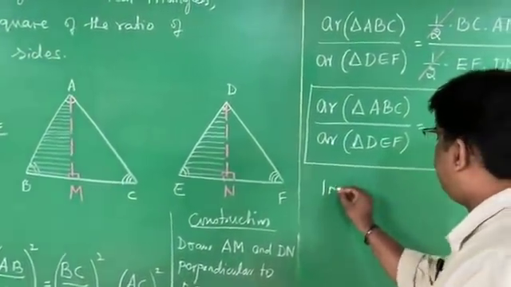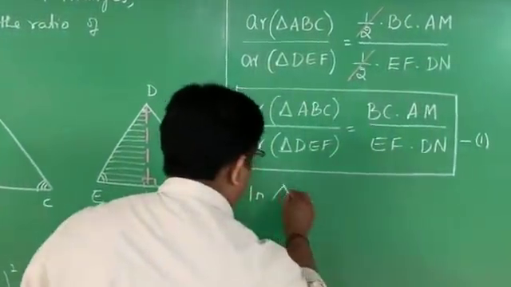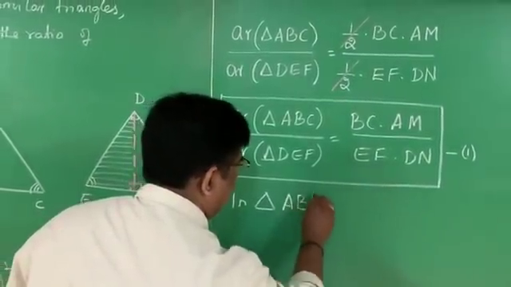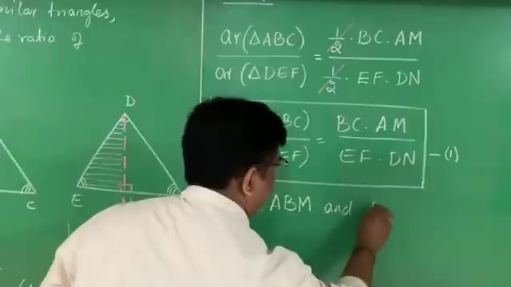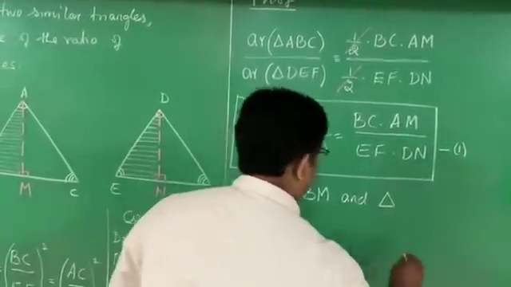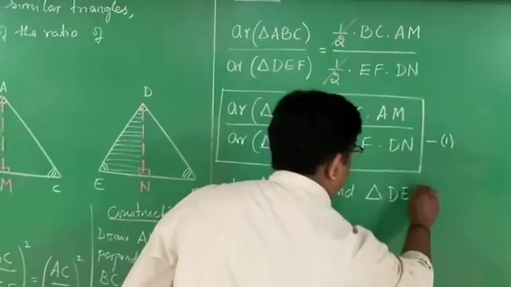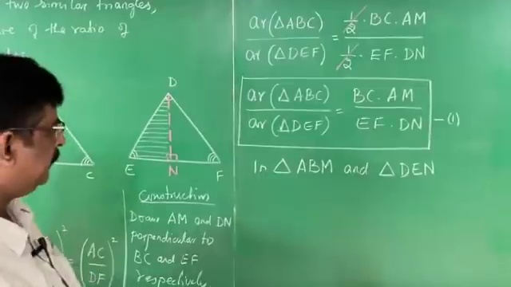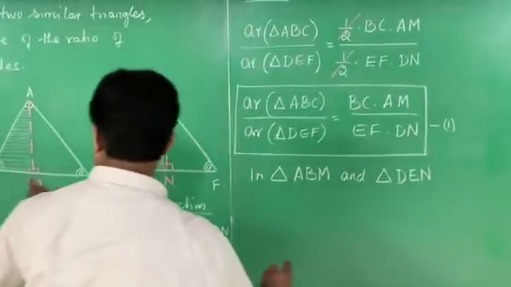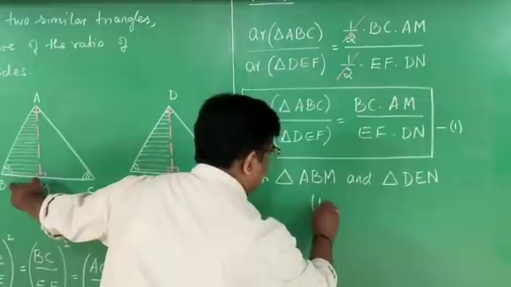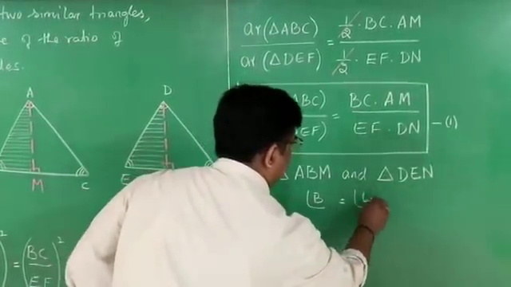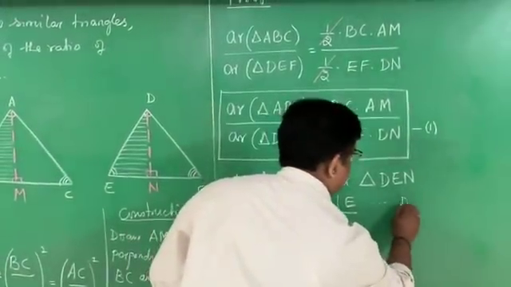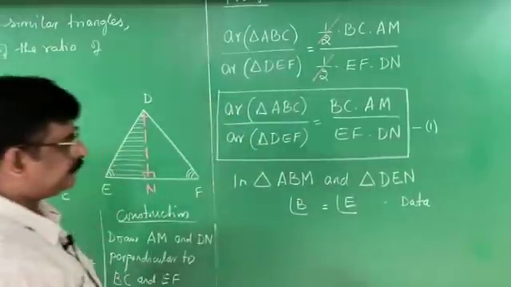In triangle ABM and the other triangle DEN, I wanted to prove these two triangles are similar to get the ratio of their corresponding sides. Which angles are equal? Angle B is equal to angle E. That is in the data.